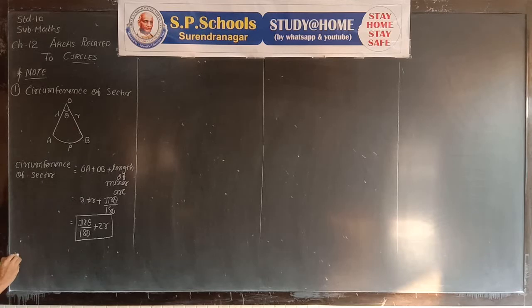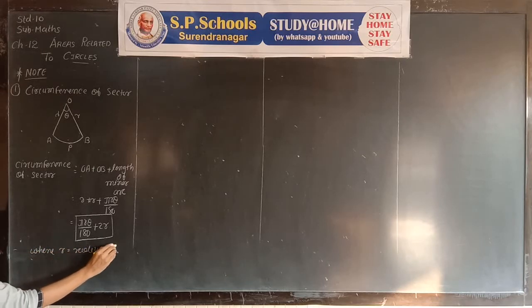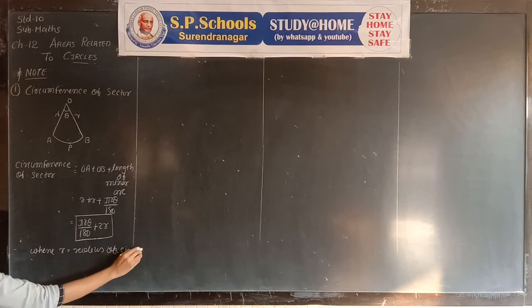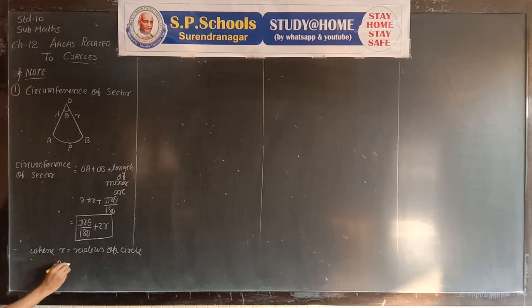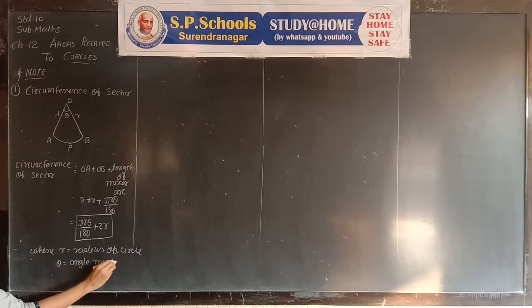The area of the sector, where r is equal to the radius of the circle, and theta is equal to the angle made by the arc. Made by the arc means the minor arc.